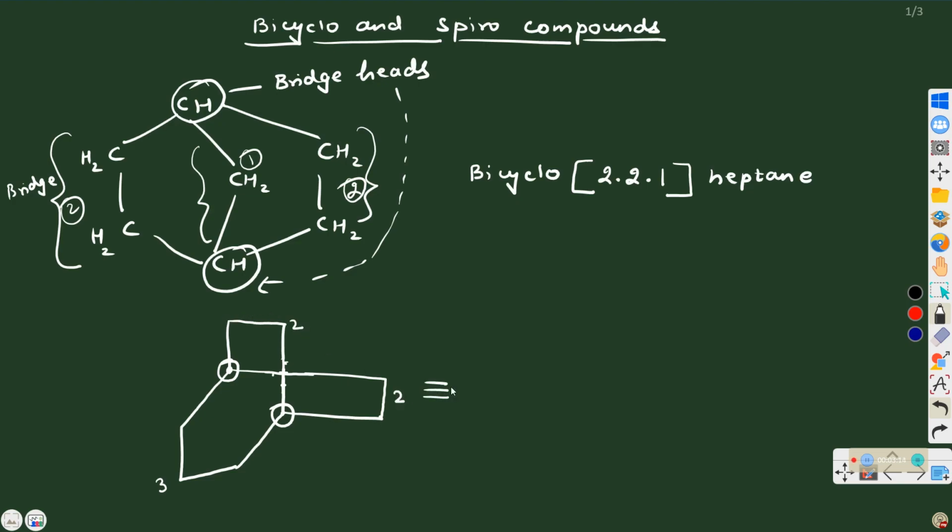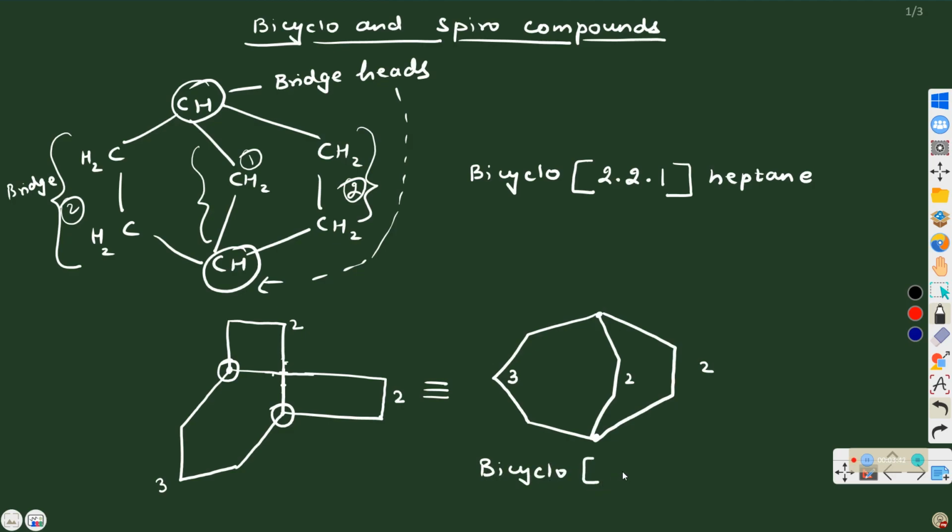This can be shown something like this. 2 bridgeheads you show like this, then like this. So this is one bridge with 2 bridgeheads, and then this is the second bridge, and then this is the third bridge. 2 bridges have 2 carbons, 2, 2, and this one has 3 carbons. So it will be bicyclo[3.2.2]. And there are total 9 carbons, so nonane.